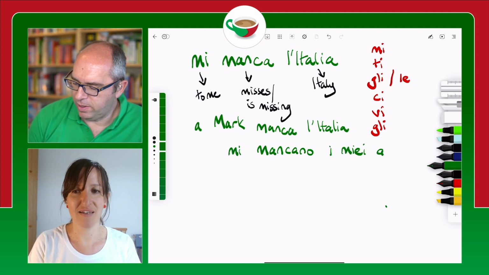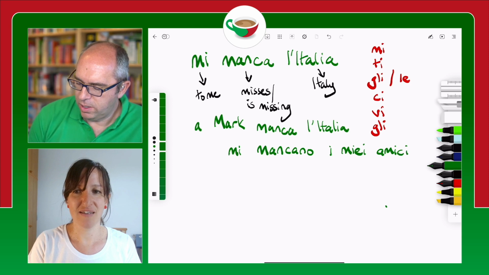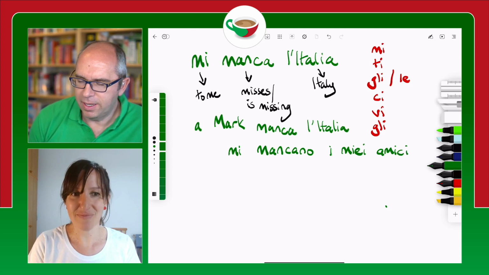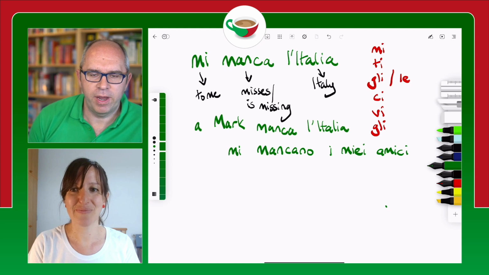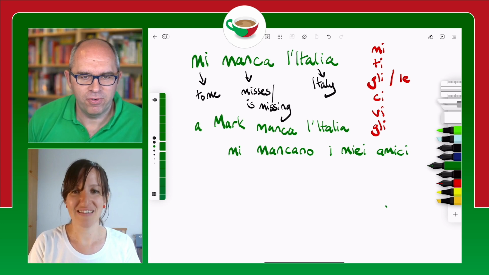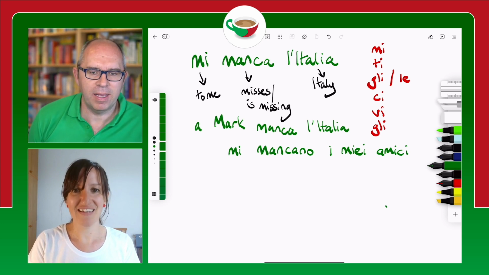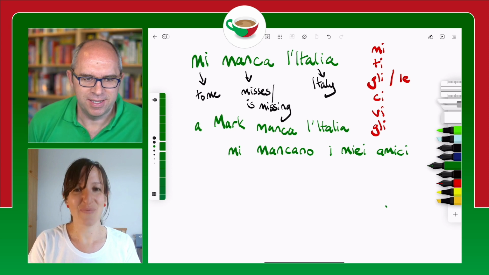So let's think about this. Mi mancano. So to me are missing i miei amici, my friends. Or I miss my friends. My friends are missing to me. Mi mancano i miei amici.